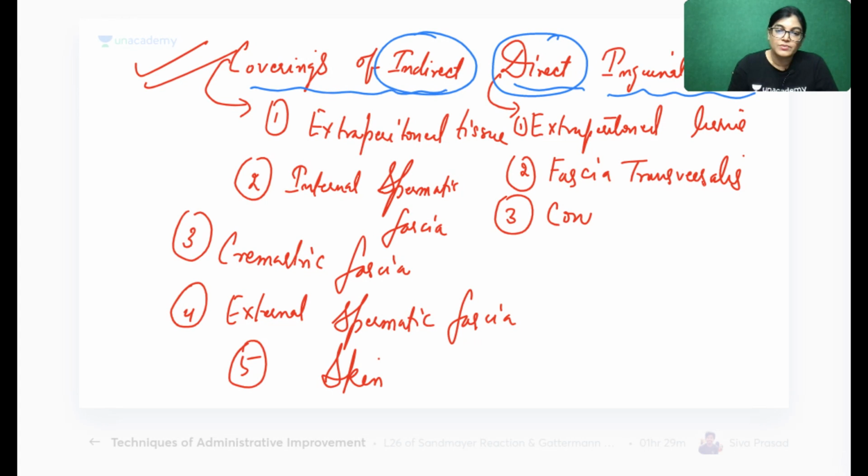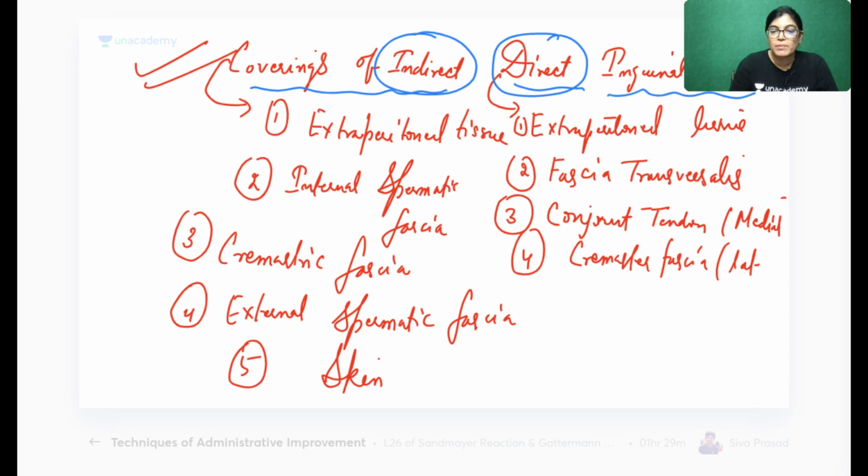Now the third layer will be conjoint tendon. But when we are talking about conjoint tendon, it will be in the case of the medial part of direct inguinal hernia. Okay. And the fourth will be internal oblique, meaning cremaster only. So conjoint tendon will be medially, and cremaster fascia and muscle fibers will be in the lateral part of direct inguinal hernia. So there are two types of direct inguinal hernia. One is medial, with conjoint tendon, and lateral, with cremaster muscle and fascia.